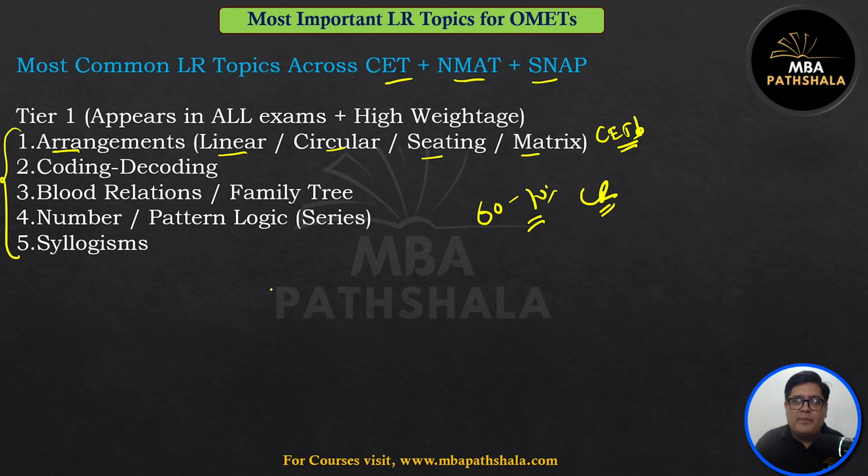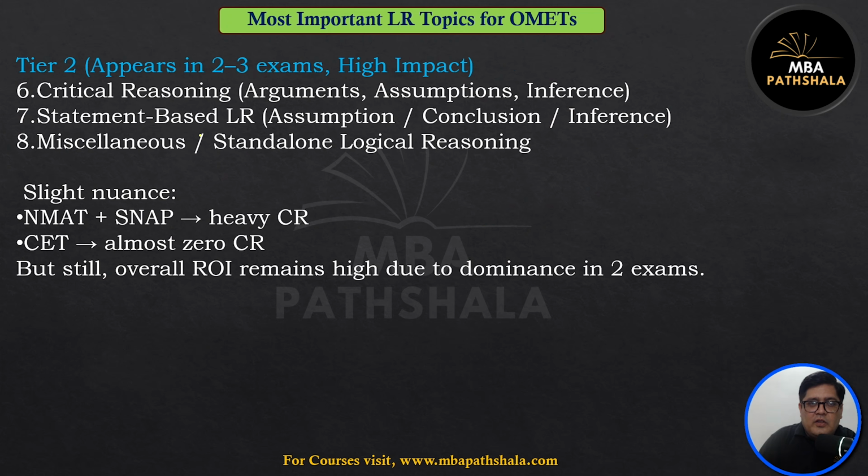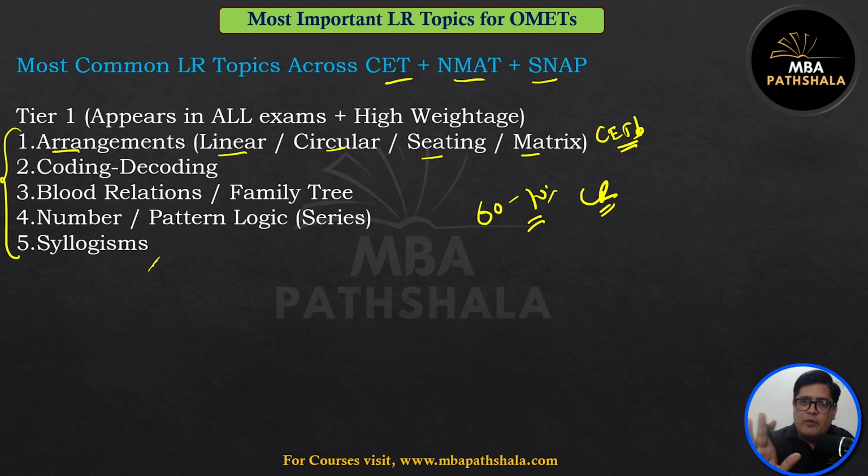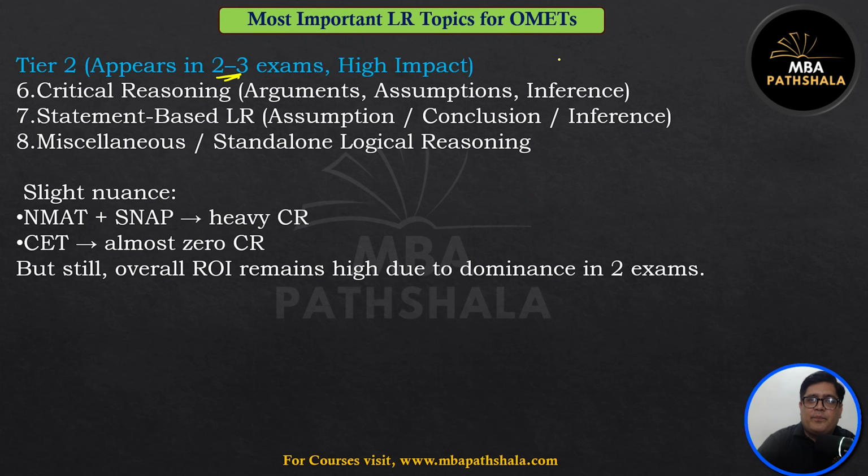These 5 topics: blood relation, family tree, number pattern, which is sequence and series, coding-decoding, arrangements, and syllogisms. These were common in all the exams, so if you prepare for these, you can score very well in all exams. Now, these are the ones which appear in either NMAT, SNAP or CET, SNAP on similar lines. So, these are common in 2 of the 3 exams.